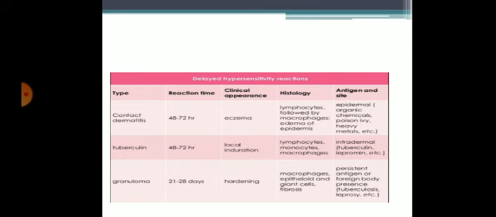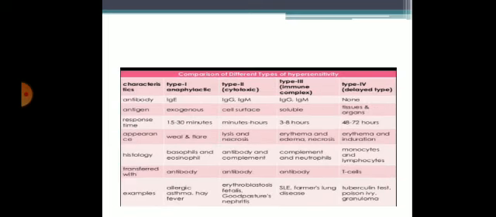In tuberculin test, its reaction time is 48 to 72 hours. You'll see local induration. When you see the histological appearance, there are lymphocytes, monocytes, and macrophages. Antigenic stimulus is intradermal injection of tuberculin or lepromin protein. Coming to the third example, granuloma. It takes about 21 to 28 days. Clinical appearance is hardening. When you see histology, there are macrophages, epithelioid cells, giant cells, and fibroblasts. And antigenic stimulus is persistent antigen or foreign body presence, tuberculosis or leprosy.